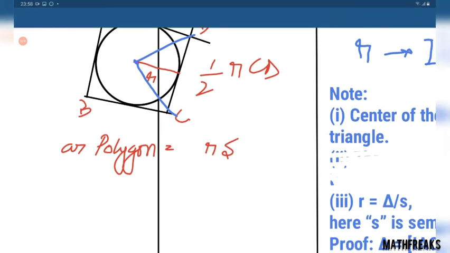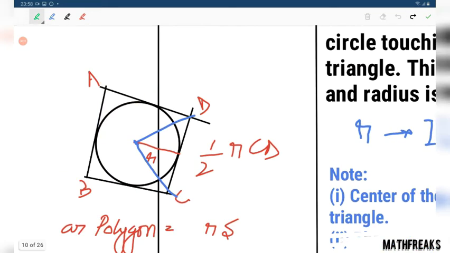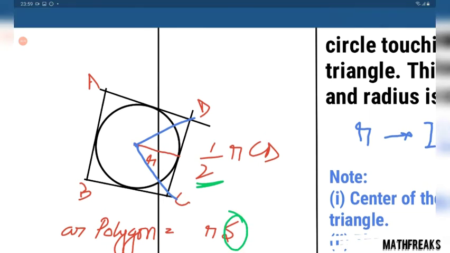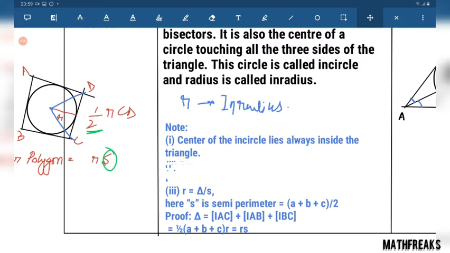Similarly, we can find out the area of this triangle, this triangle, this triangle, and this triangle. So when we add them all, we'll get area of the entire polygon ABCD or ABCDEF, whatever it is, and this will be half multiplied with the sum of its sides, which is semi-perimeter. This is the proof. So this point is valid for all the polygons. The proof is also provided here.